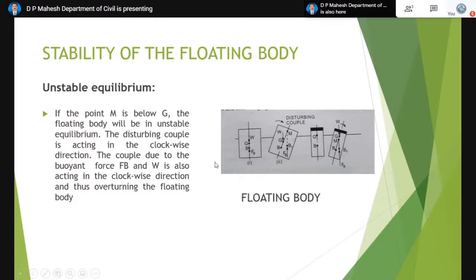It all depends upon whether M is below G or M is above G. That is the most important. Now these two together constitute a couple, and that couple is also clockwise. Your disturbing couple is also clockwise, so there will be an overturning. Hence the body will not be kept in equilibrium. That's why it is called unstable.